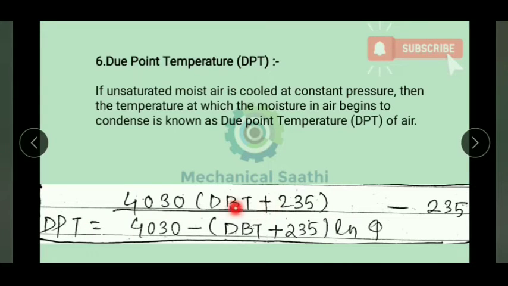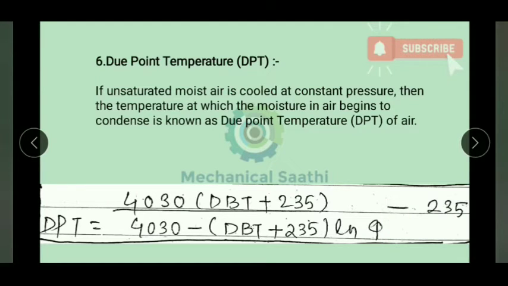If DBT, the dry bulb temperature, is known to us, and phi, the relative humidity, is known to us, then we can find the dew point temperature. You can note down the relation: 4030 into (DBT plus 235) divided by (4030 minus DBT) plus 235, whole into the natural logarithm of relative humidity, minus 235.